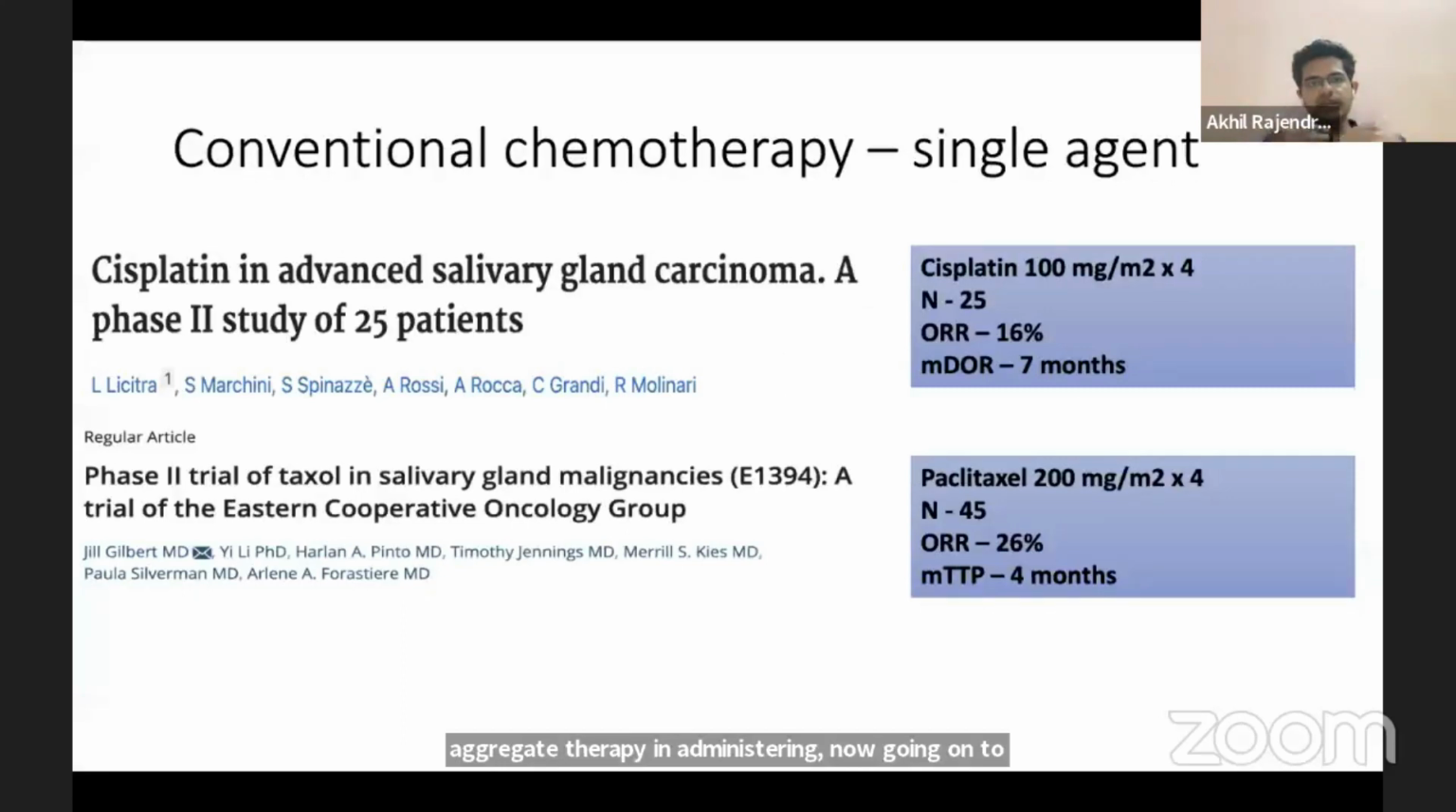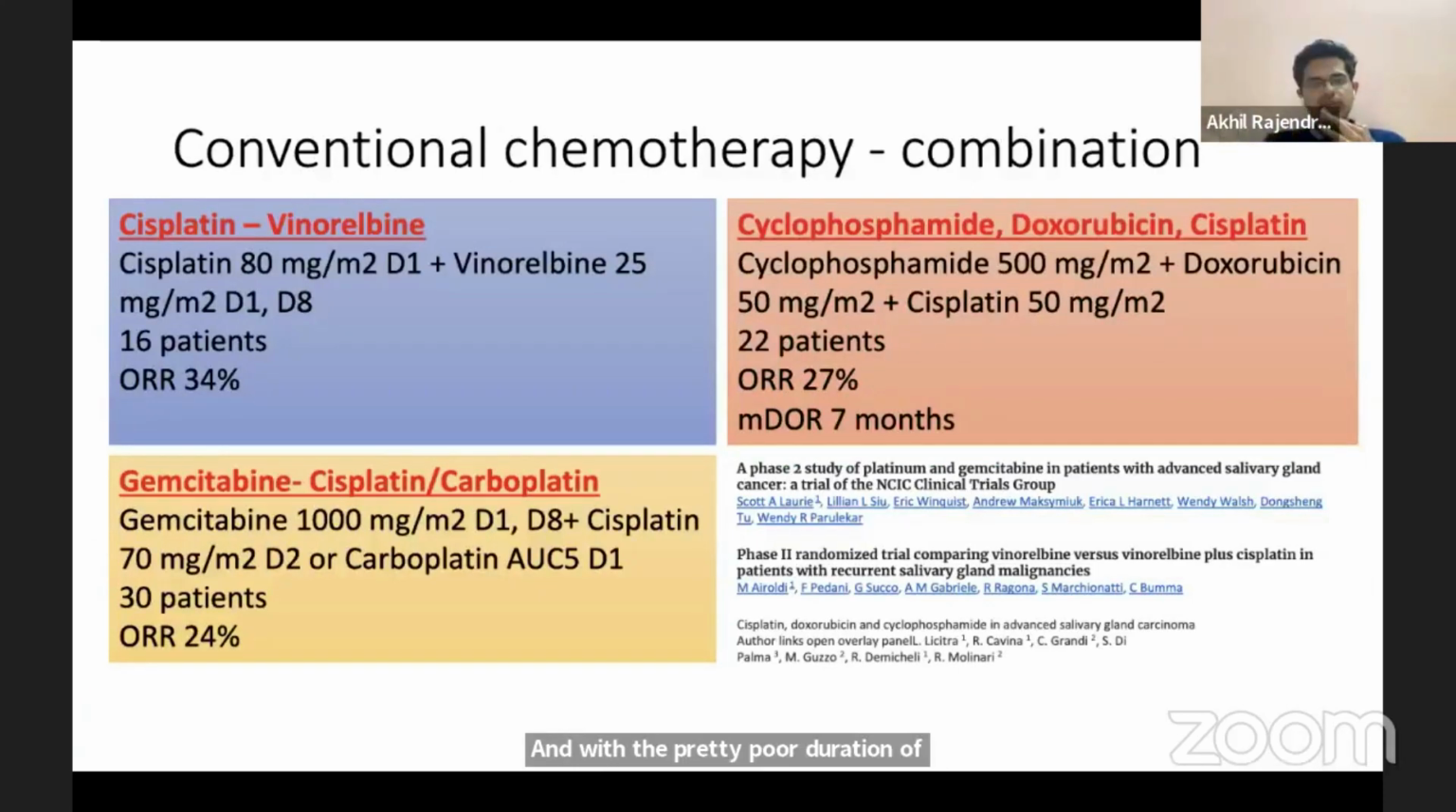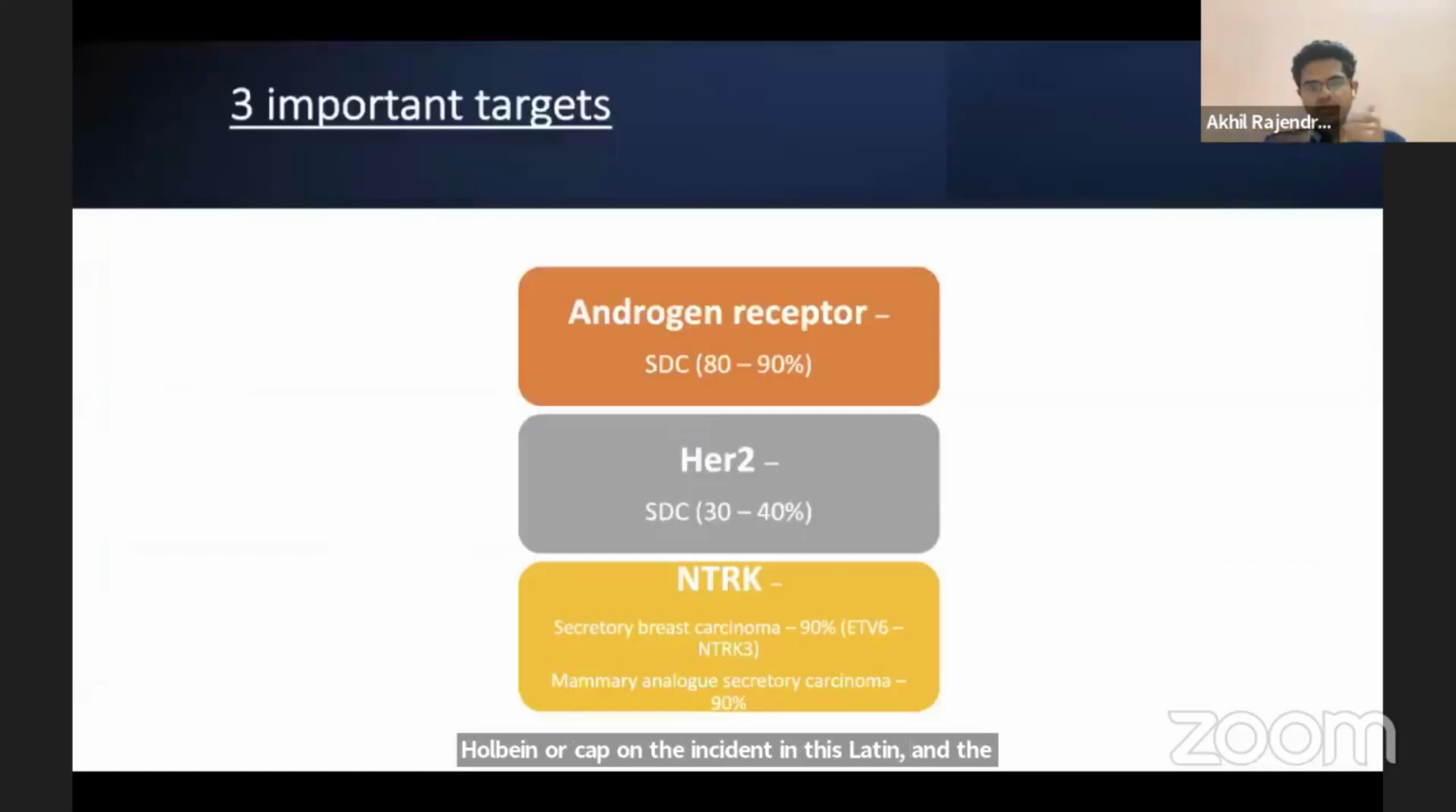Now, non-adenoid cystic carcinoma, again going to conventional chemotherapy. The first paper on top is by Dr. Lisa Lisitra, published in 1996, which looked at single-agent cisplatin. The second paper looked at single-agent paclitaxel. We see that the response rate is similar to what we saw in adenoid cystic carcinoma, 16% to 20%, and with pretty poor duration of response. When we use combination chemotherapy, which is cisplatin vinorelbine or CAP or gemcitabine cisplatin, the response rate becomes a little bit better, but not to the extent what we would expect.